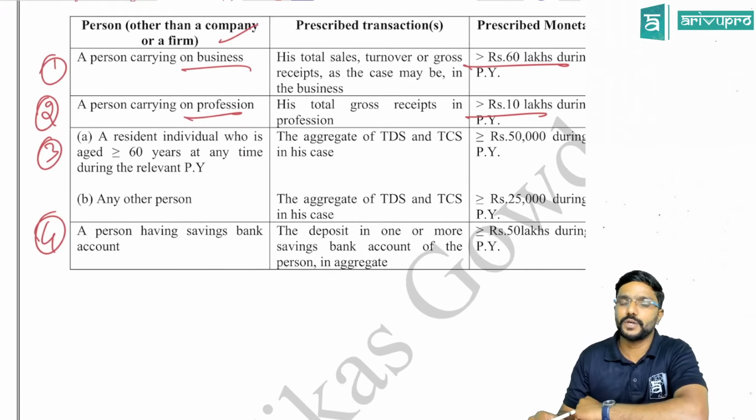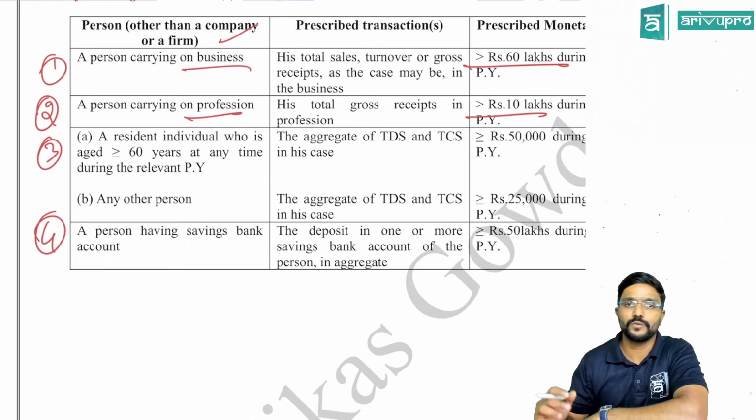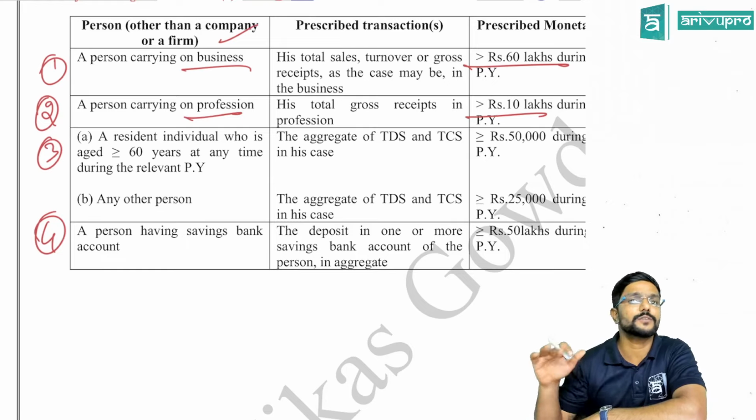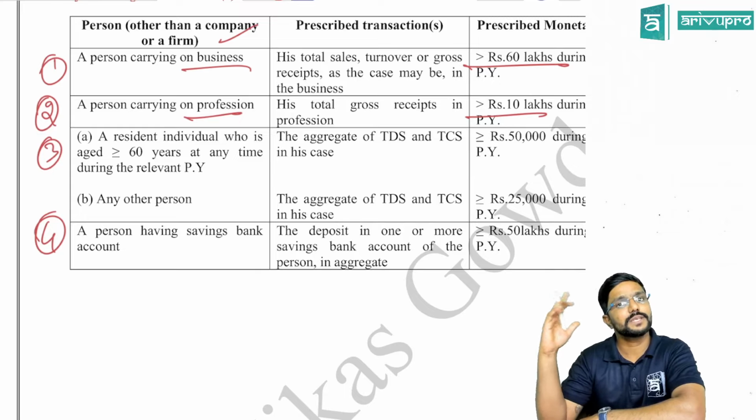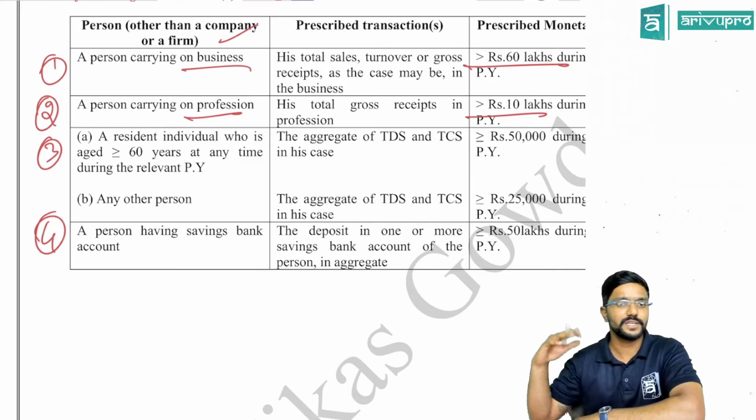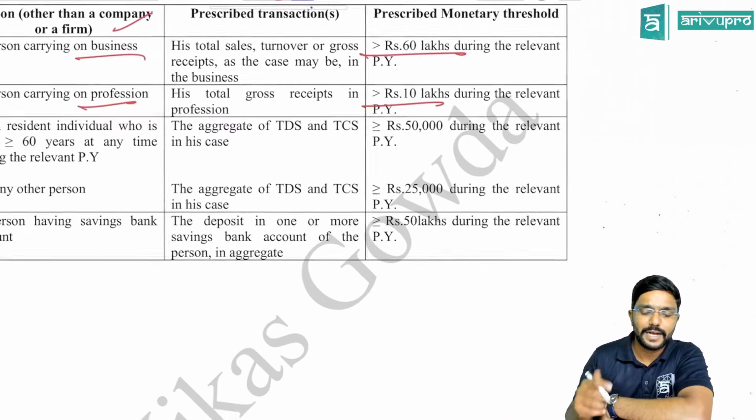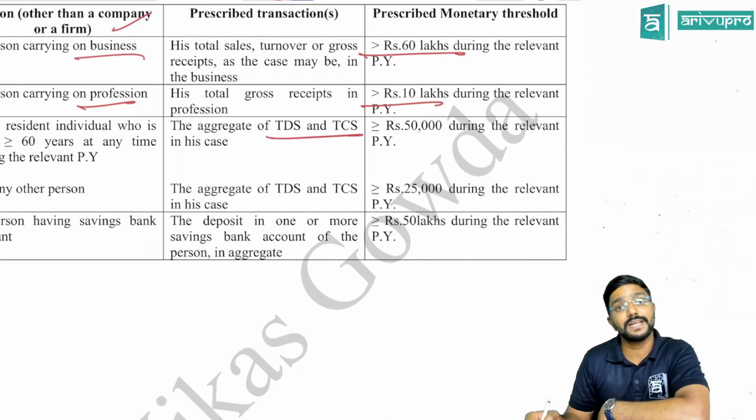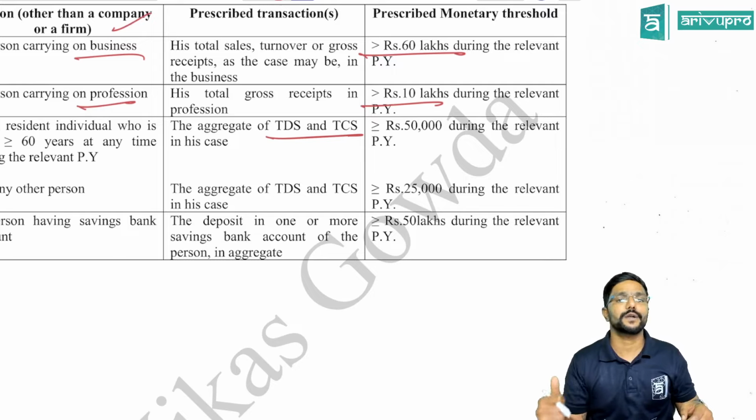Then coming to the third one, a resident individual who is aged 60 or more, whom we call a senior citizen or super senior. 60 or more includes 70, 80, 90 also. There is no upper limit here. At any time during the relevant previous year. In that case, the aggregate amount of TDS as well as TCS. TDS means deducted on his income, or TCS collected on his income.